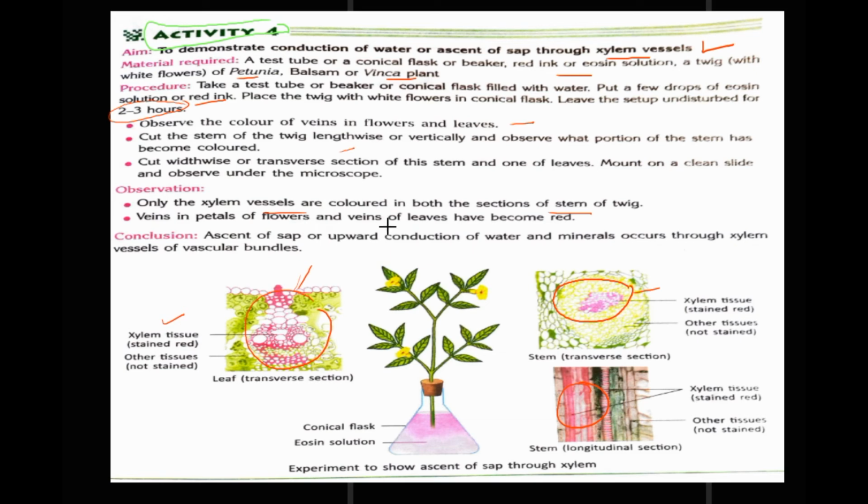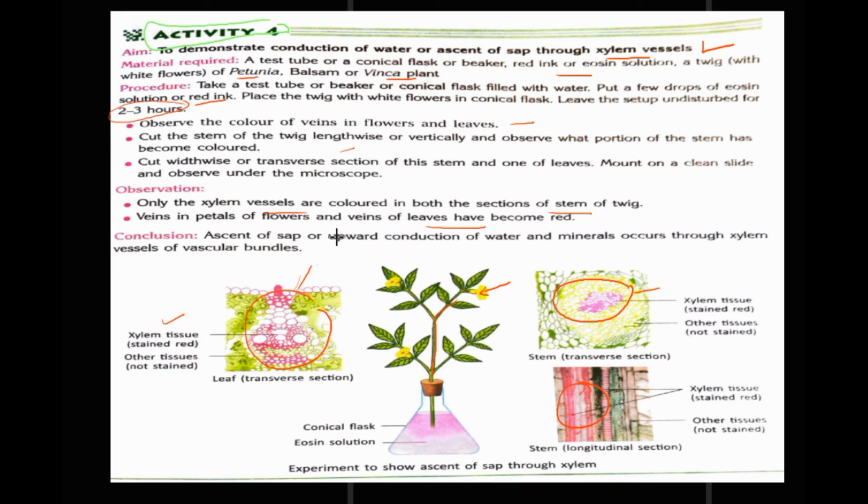Veins in the petals of the flowers and veins of the leaves have also become red. Here petals have also become red, veins, and here also we will see some red linings. Right,